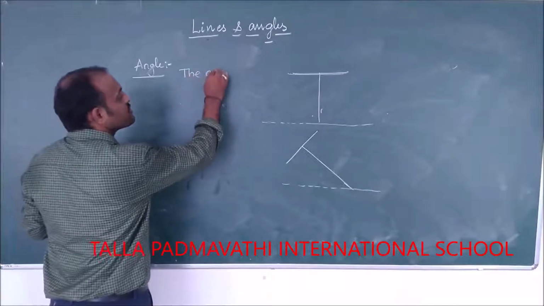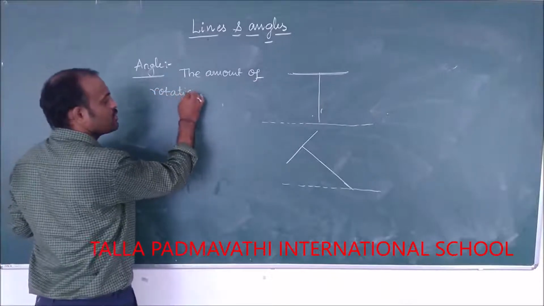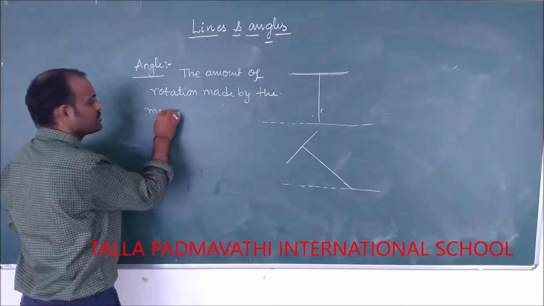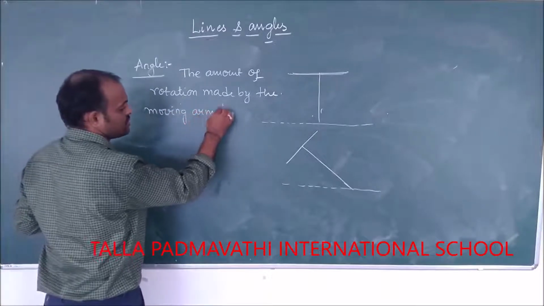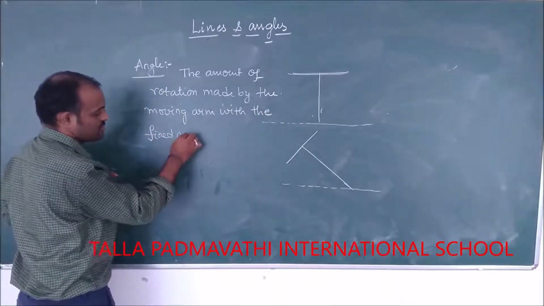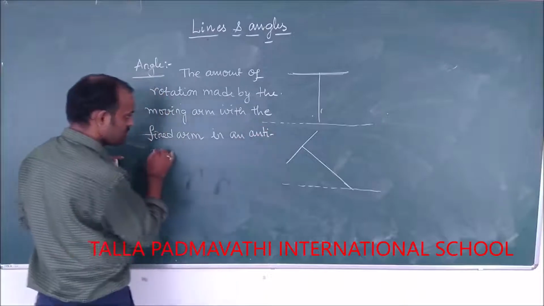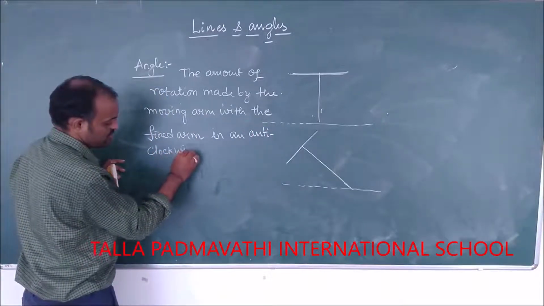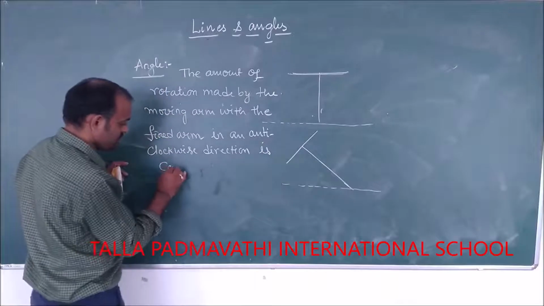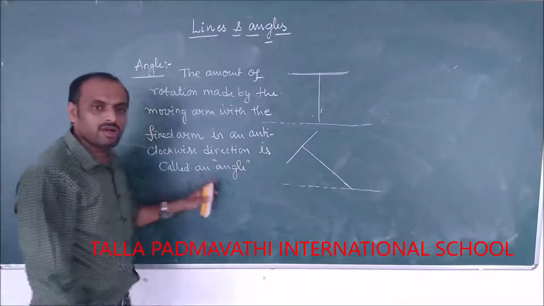The amount of rotation made by the moving arm with the fixed arm in an anti-clockwise direction is called an angle or positive angle.